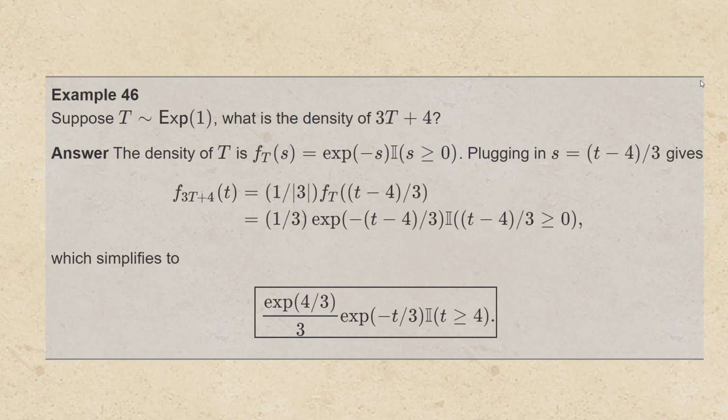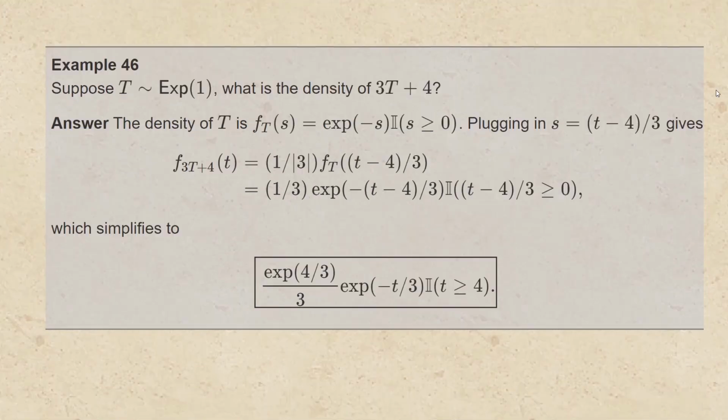Well, let's look at that indicator for a second. The indicator of the quantity t minus 4 over 3 greater than or equal to 0 is the same as the indicator of t greater than or equal to 4. So we can simplify that considerably. Inside the exponential, we can keep the e to the minus t over 3 and bring the rest of the exponential outside to have exponential of 4/3 divided by 3.